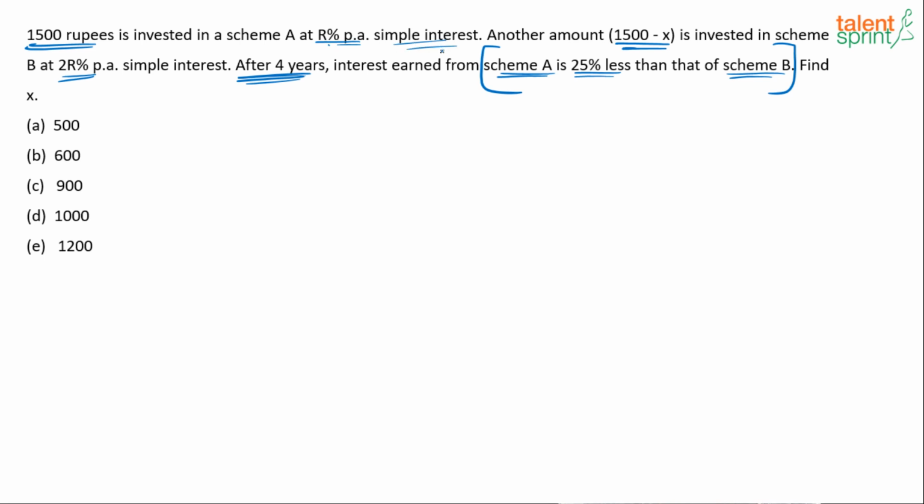Simple interest. So what will be the interest earned in scheme A? See, interest of scheme A, R% for 4 years. So 4R% of what? 1,500. This is scheme A, 4R% of scheme A equals, now it is 25% less. If something is 25% less, can I say it is only 75%? Which means can I say it is 3/4? Yes. You should directly write 3/4. Scheme A is 25% less than scheme B, which means only 75% of scheme B.